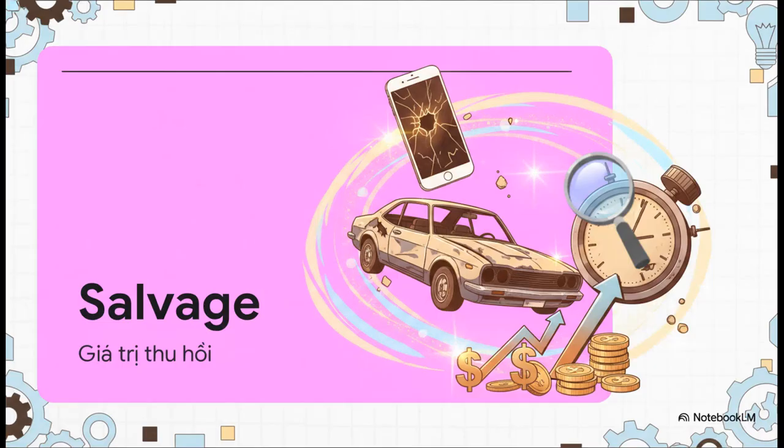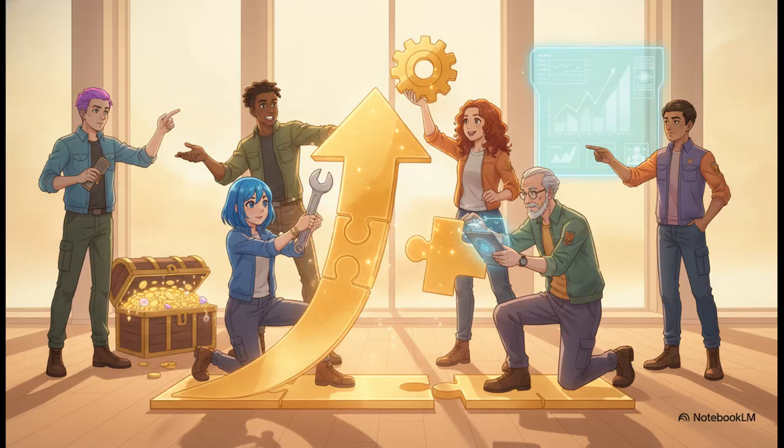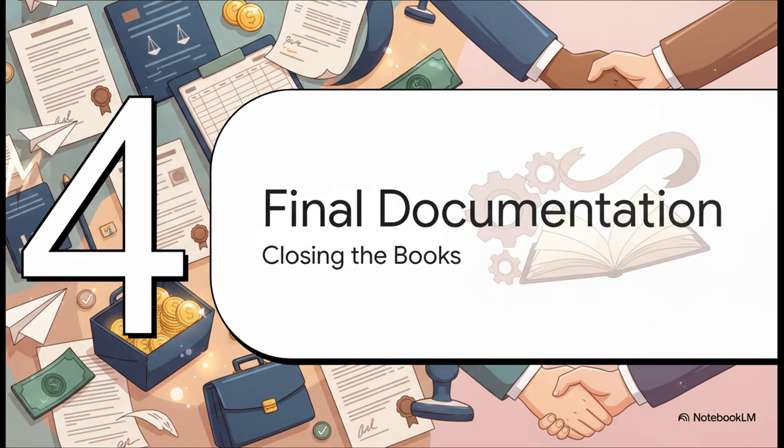Finally, for this section, we have salvage. This term refers to the estimated remaining value of an asset after it has been damaged or reached the very end of its useful life. Let's lock in those concepts with a brief recap. We looked at toolkit, compensation, recouped, and salvage. We now transition to our final phase, Section 4, final documentation, closing the books.